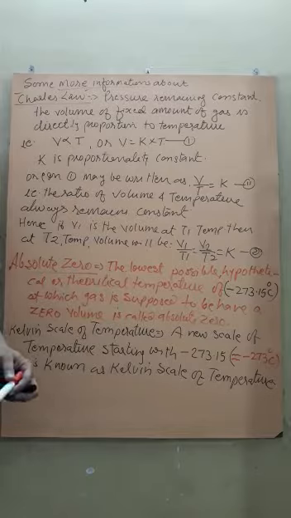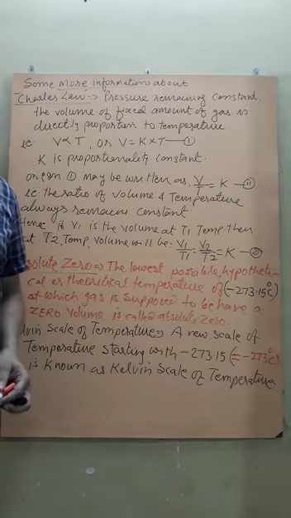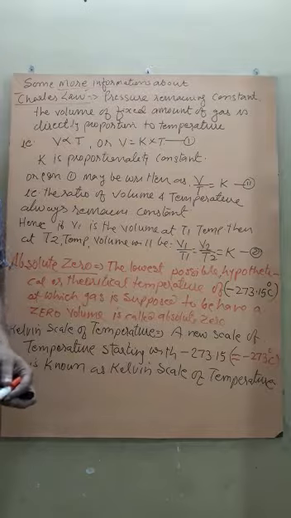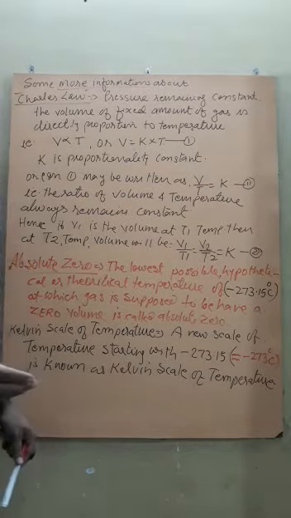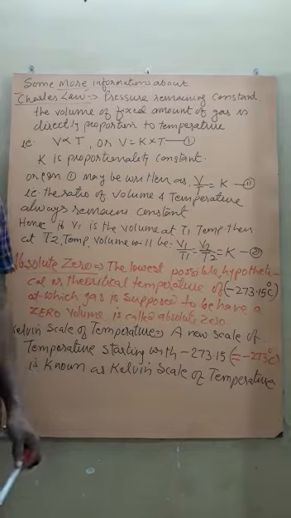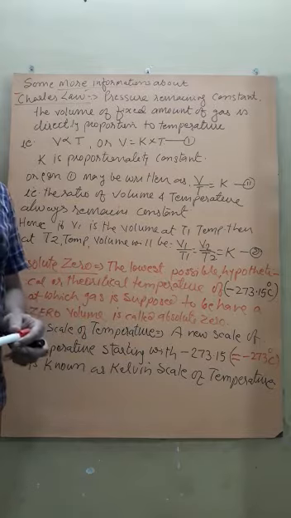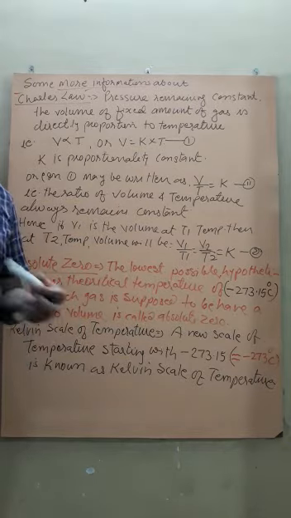the volume of a fixed amount of gas is directly proportional to the temperature. Directly proportional means what? As the temperature increases, the volume of the gas will also increase, or as the temperature decreases, the volume of the gas will also decrease. That is for a fixed amount. Okay. But what is the reason?